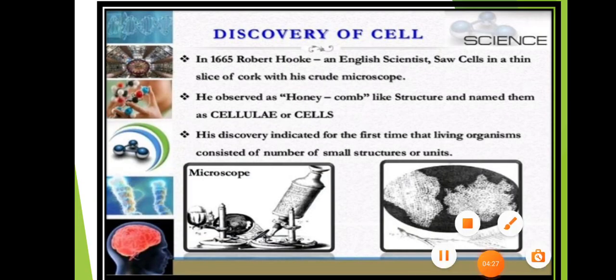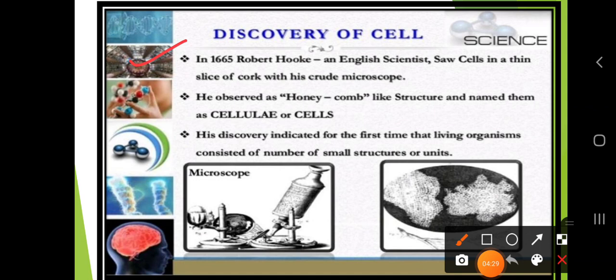So dear students, when we talk about the discovery of cells, in 1665 Robert Hooke, an English scientist, saw cells in a thin slice of cork with his crude microscope.